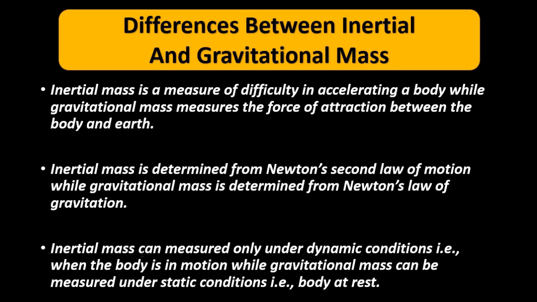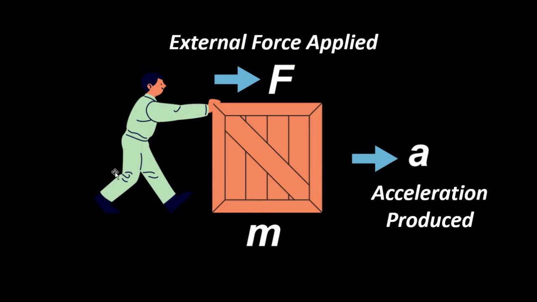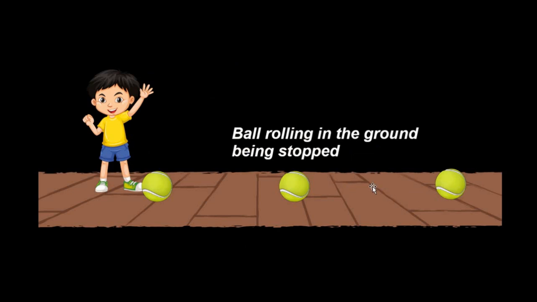Again, inertial mass can be measured only under dynamic conditions. That is, when an object is at rest and some external force causes it to move and generates an acceleration a, or we have an object which is moving with a certain acceleration and it is stopped by some external force. So it has to be dynamic.